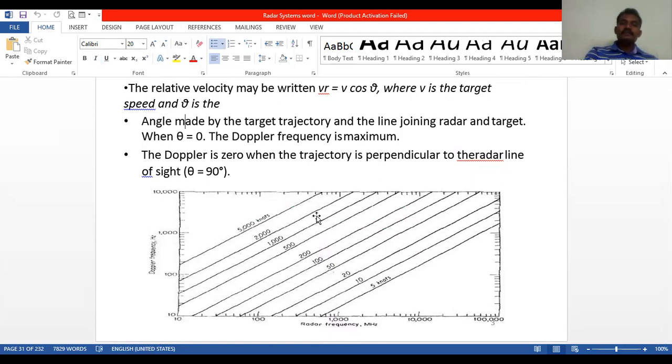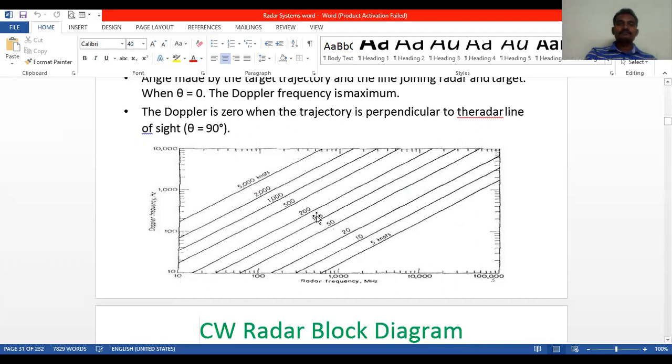If we take the relation between the Doppler frequency and radar frequency, there is a linear relationship between them. As we increase the radar frequency, the Doppler frequency also increases. Here the Doppler frequency is measured in hertz, whereas the radar frequency is measured in megahertz. So there is a linearity between these two frequencies.